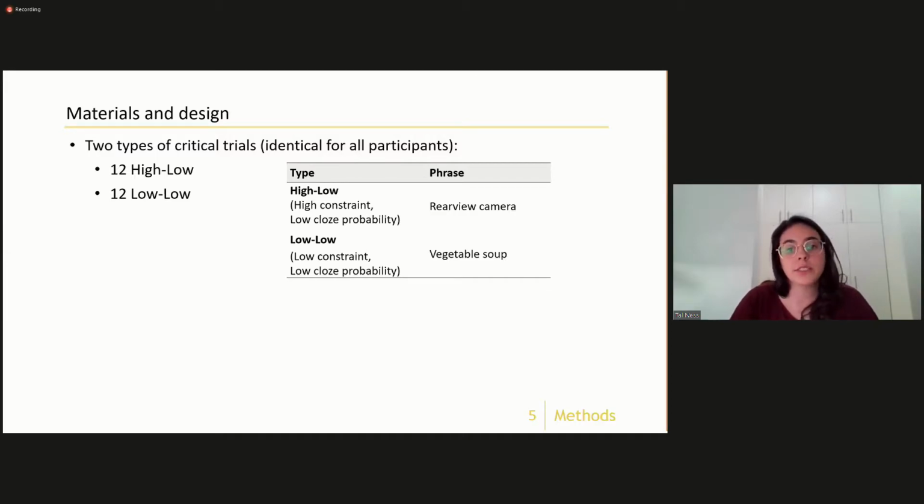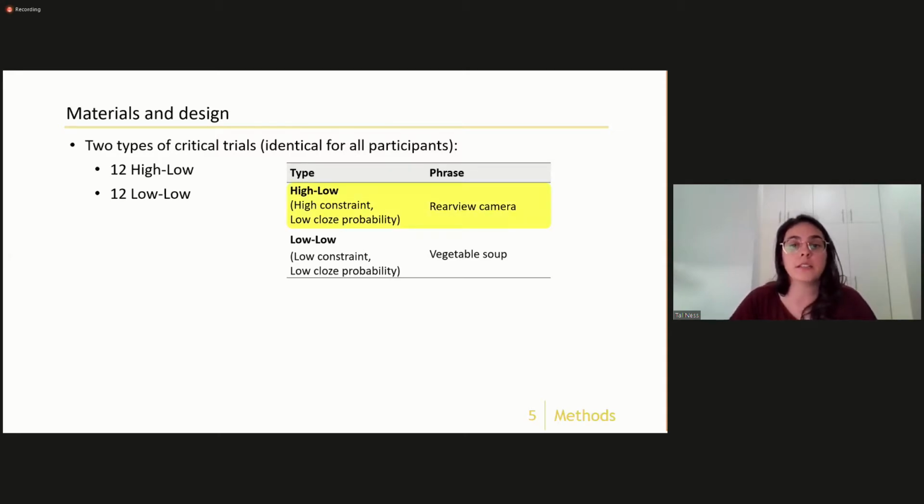The materials consisted of two-word phrases in which the first word is either highly constraining or not, but the second word was always a low cloze completion. The materials for the first experiment were in Hebrew and for the second in English, but this played no role here. So for convenience, I will use the example in English.